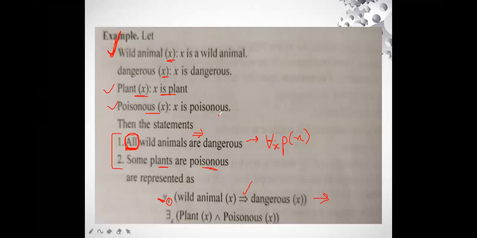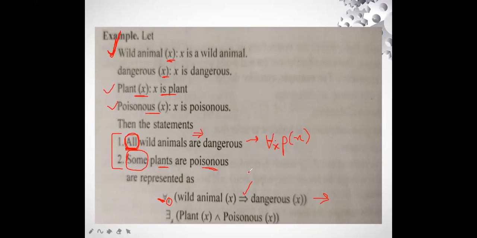The only difference is, the first point is you have to identify whether it is using a universal quantifier or the existential. It is clearly given as some, and we all know that some is the word which indicates the existential quantifier.